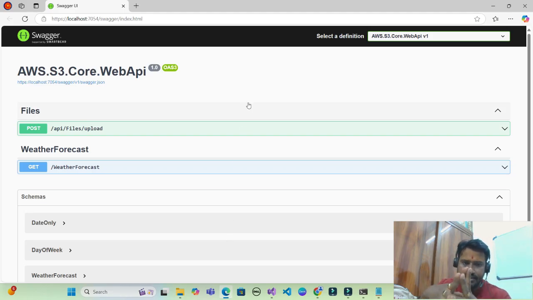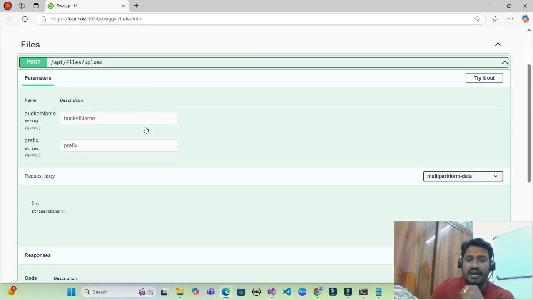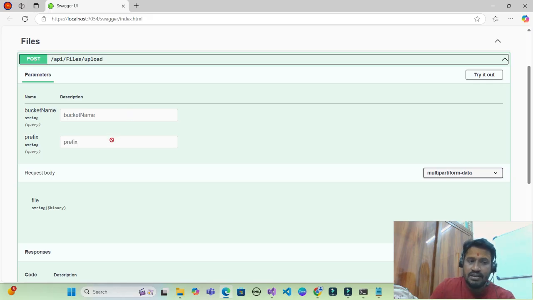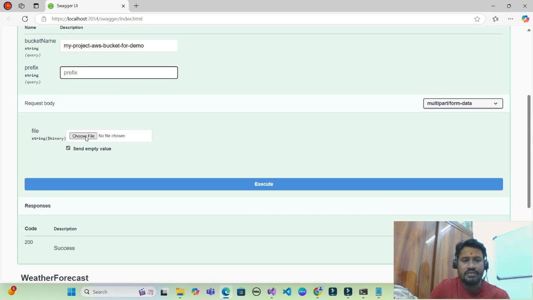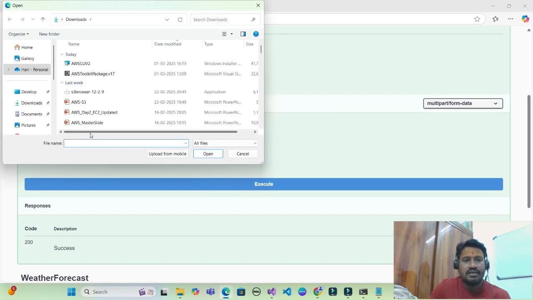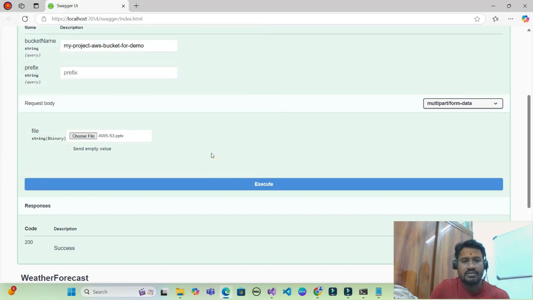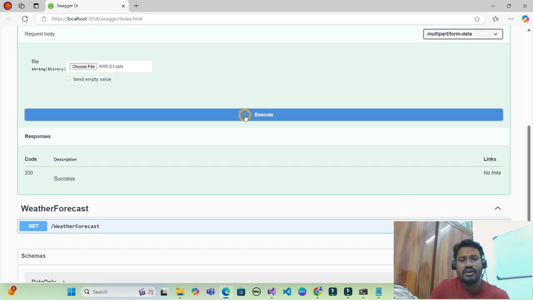My application is running as expected. Now in my Swagger, I found one new controller with name files, which is post, and here it's asking me the bucket name, the prefix and the file which I want to upload. So let's try it out. I will be going with my bucket name, which is my-project-aws-bucket-for-demo. I don't want to go with the prefix. Now I will choose a file, say AWS S3, which is PowerPoint, open, and then I'll click on execute.